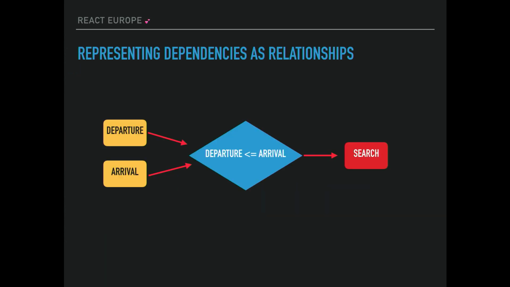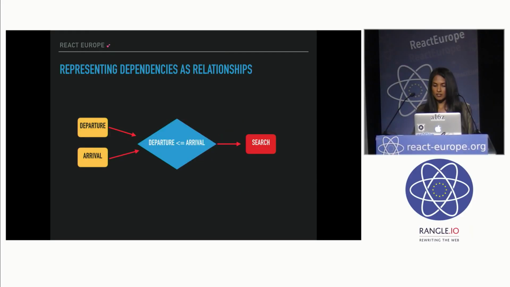So the core thing to get with functional reactive programming is that we're representing dependencies as relationships. You're seeing that these arrows show the flow of data from two dates through some logic and into the search button. And as the user changes the dates, the search button will be enabled or disabled dynamically. And it's really the FRP engine's job to know all these relationships and not you as the programmer.